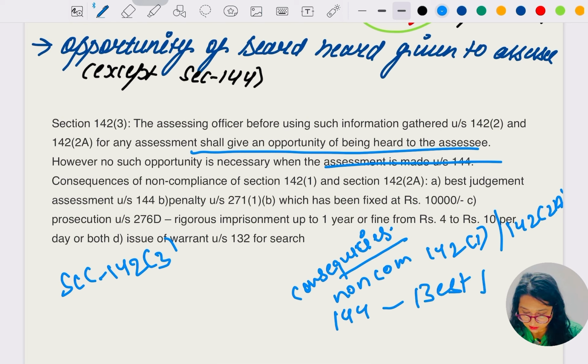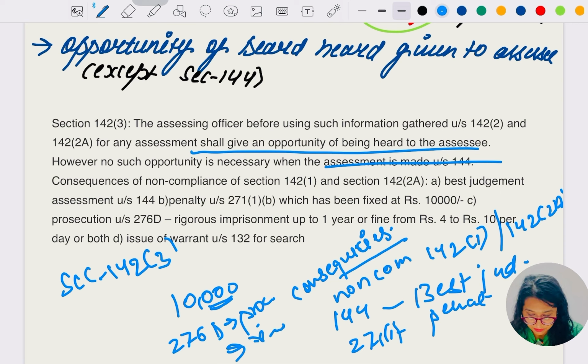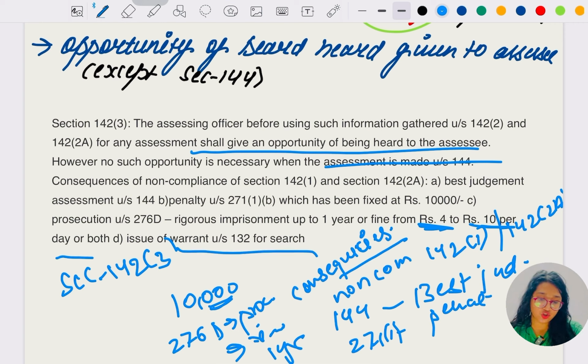Penalty under section 271 subsection 1 is to be imposed, 10,000 rupees, or prosecution under section 276D and imprisonment of 1 year, and 10 rupees per day is to be chargeable, and a warrant under section 132 for the search is to be issued.